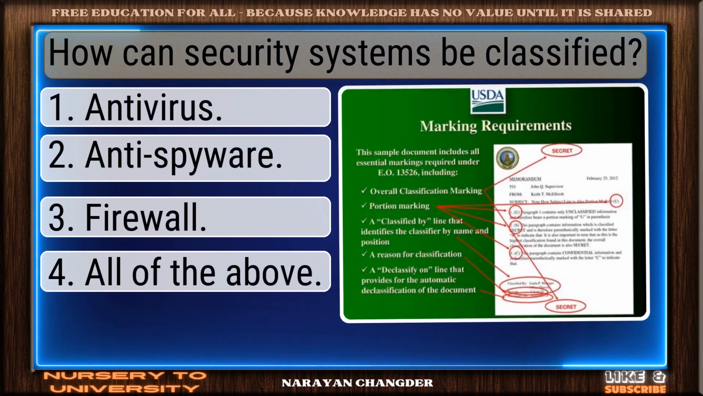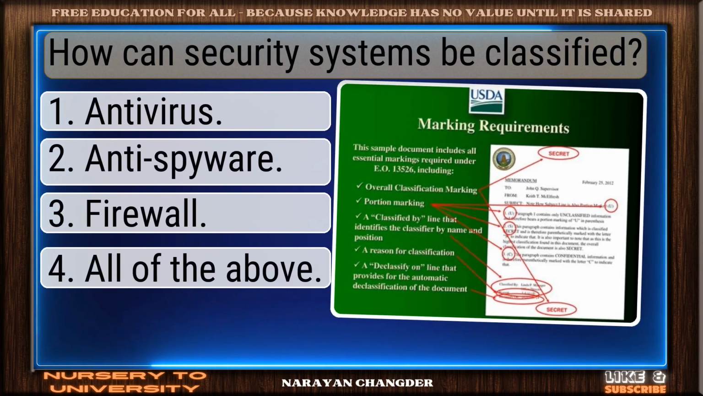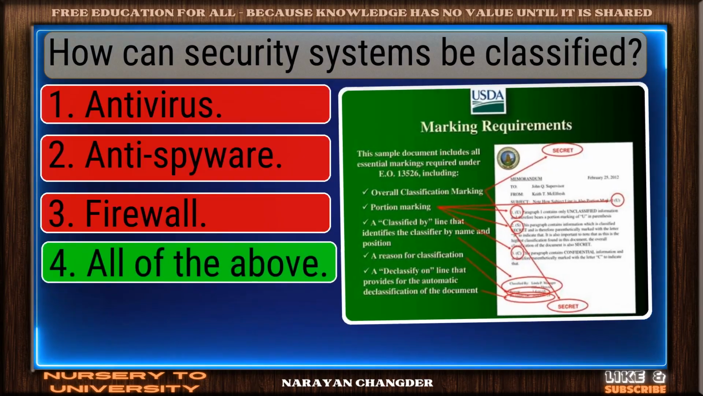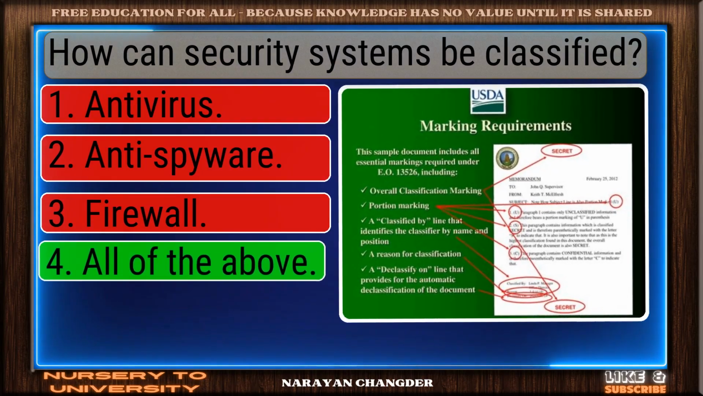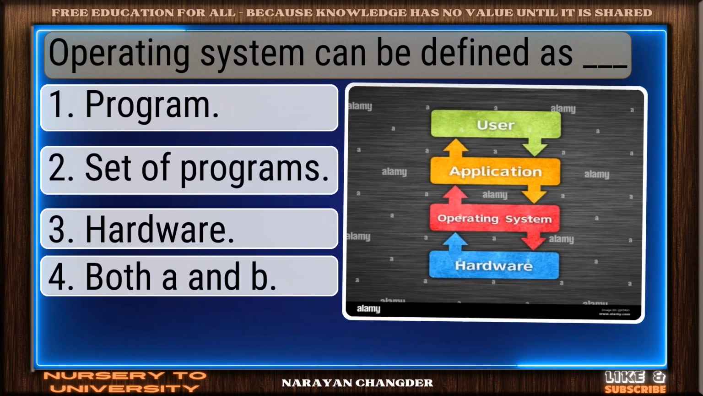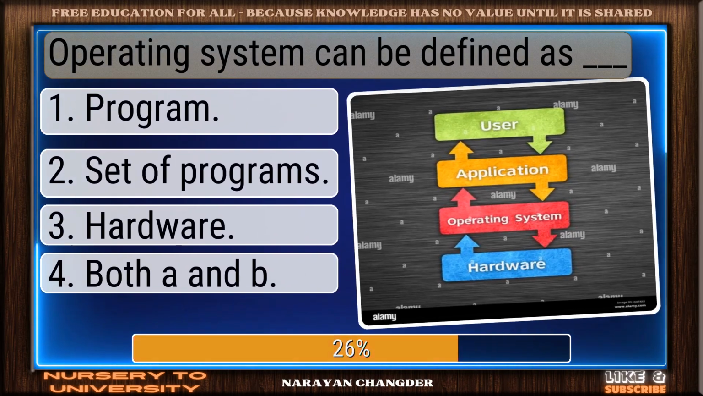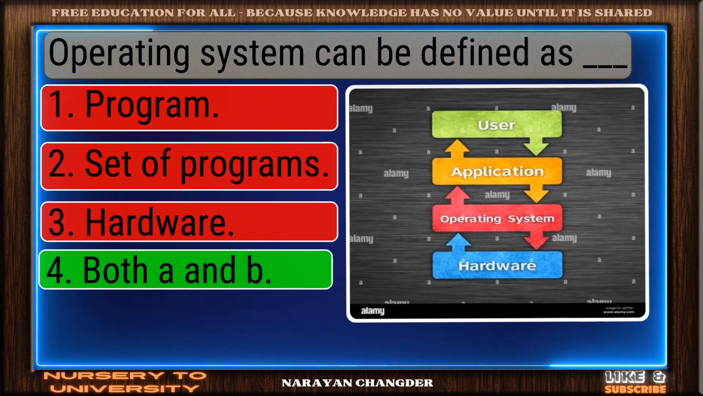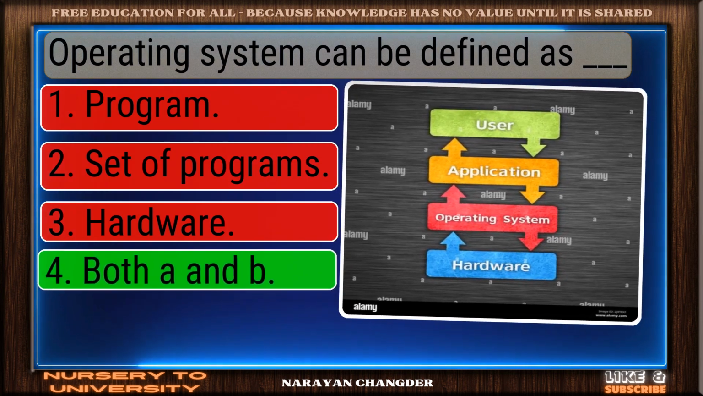Question number 19. How can security systems be classified? Solid response. All of the above is a valid choice. Question number 20. Operating system can be defined as dash. Excellent. Both A and B is a brilliant choice.